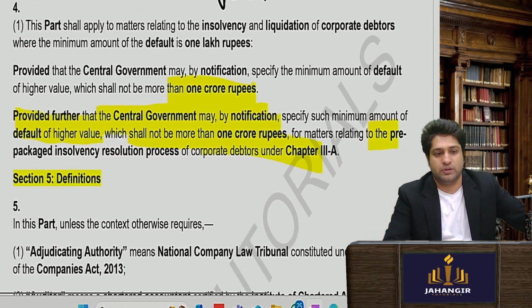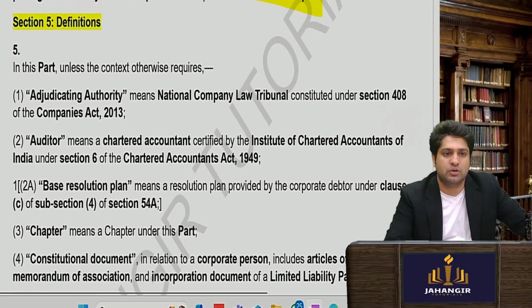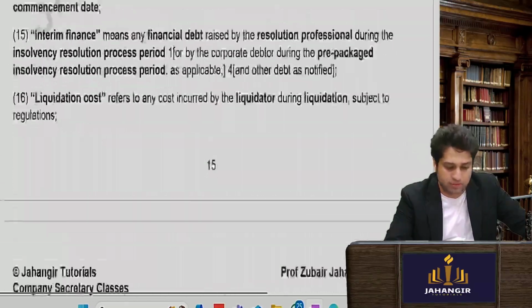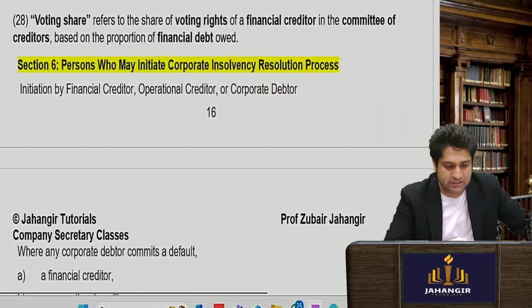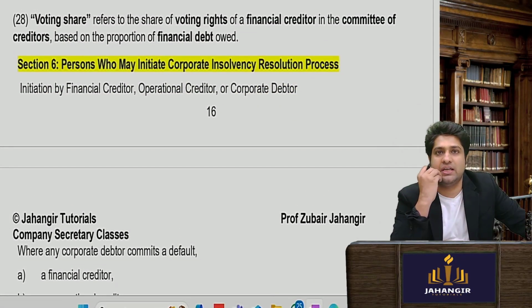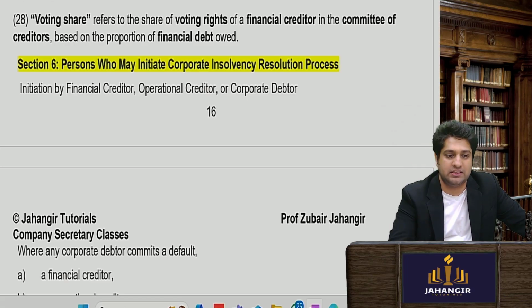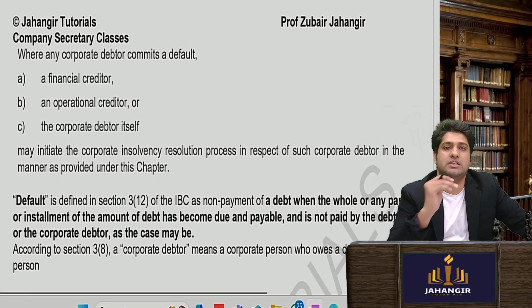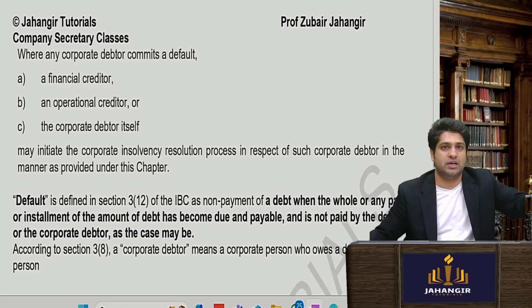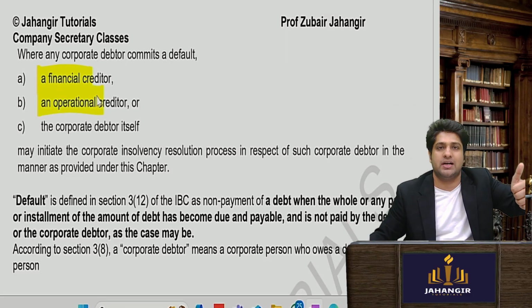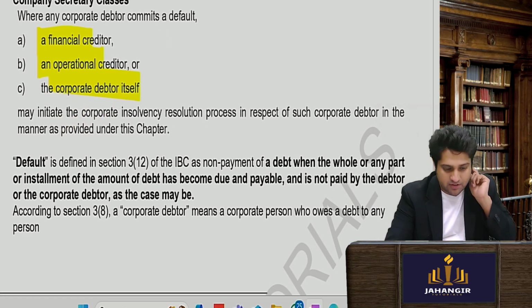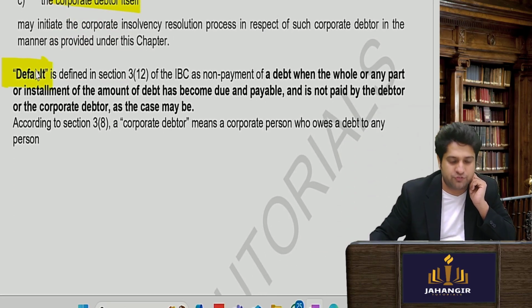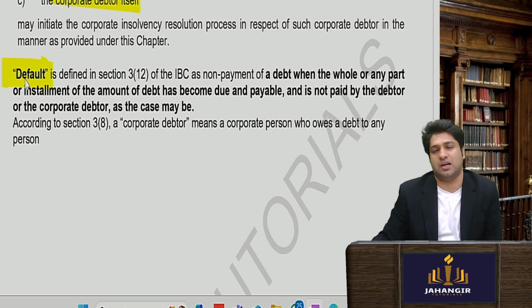Beyond that, they cannot put that default amount. Now coming back to the definition, I told you Section 5 talks about the definitions. Section 6 says who may initiate the CIRP process. I already told you that 3 parties can initiate the insolvency process given in Section 6: the financial creditor, the operational creditor, and the corporate debtor himself can also initiate a CIRP process whenever there is a default. So default means what? Even 1 rupee default is allowed.